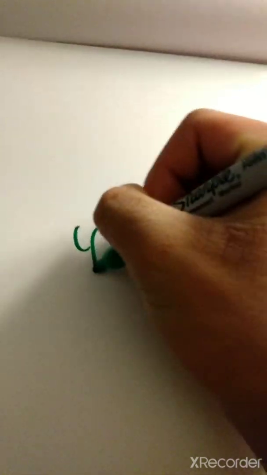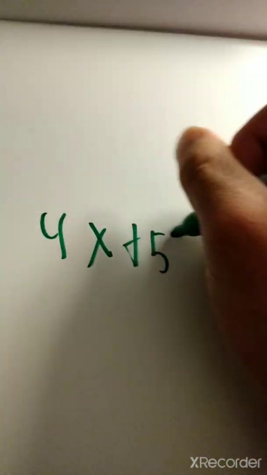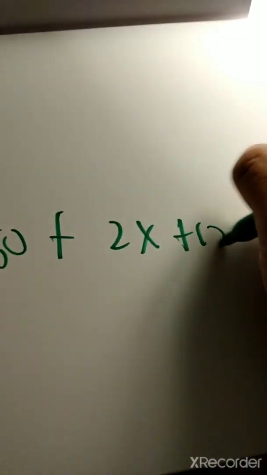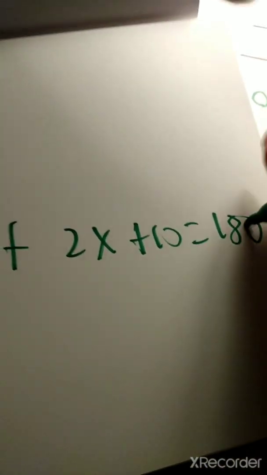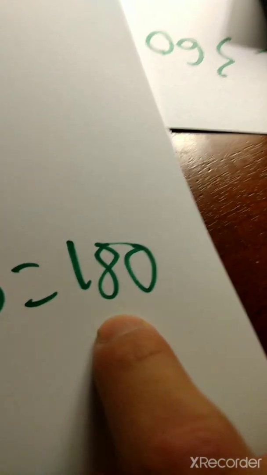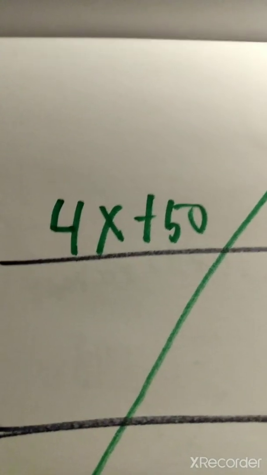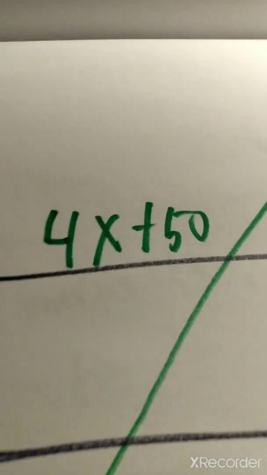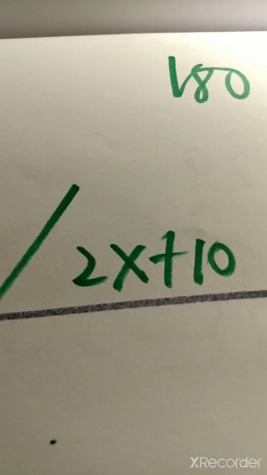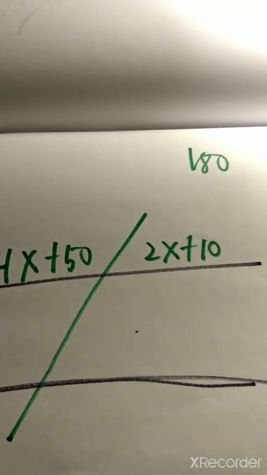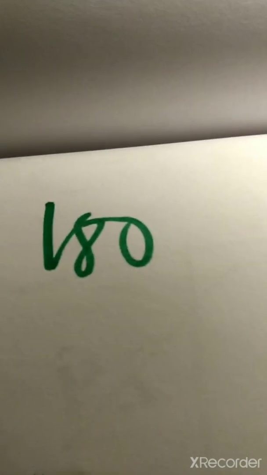So 4x plus 50 plus 2x plus 10 equals 180. 180 represents the supplementary angle because 4x plus 50 represents this angle right here, and 2x plus 10 represents that small angle right there. So the two angles combined should be 180 degrees.